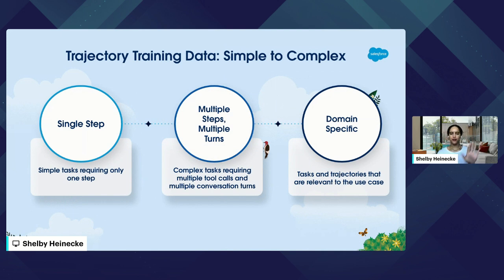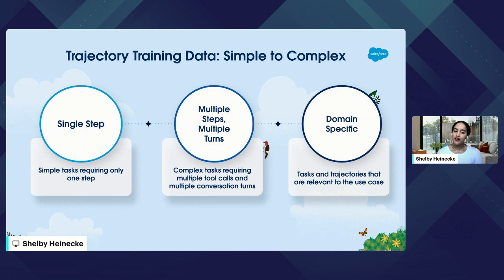Now, as we all get comfortable with AI agents, we're using them more often, and we're expecting more of them. We want our agents to be able to help us with more and more complex tasks. In that case, we'll want to have multiple step or multi-turn trajectory data. What I mean by that are tasks that are going to require multiple tool calls, multiple conversation calls, right? Agents often need to talk to the user to get more information. So we'll want trajectory data that includes that.